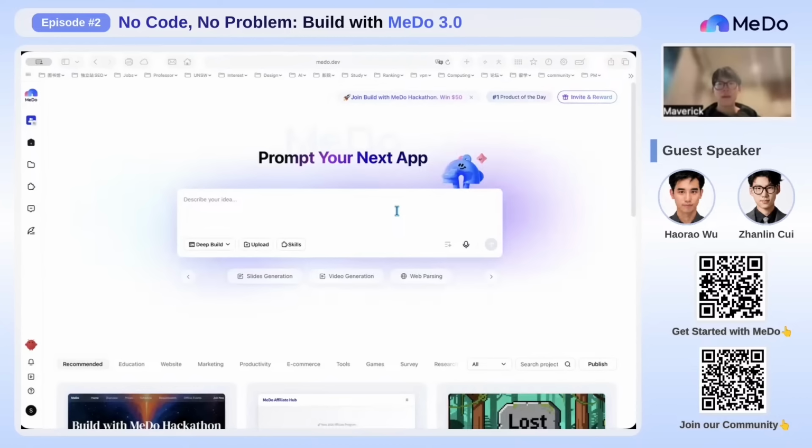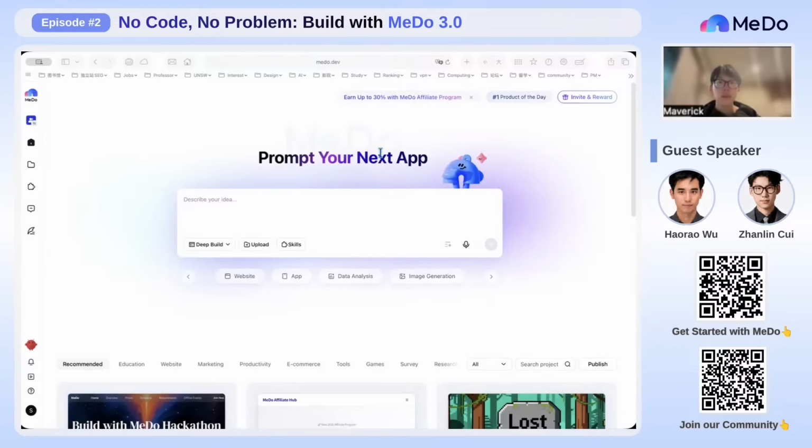I'm joining today from the other side of the world, which actually makes this a perfect example for what MeDo Enterprise is built for. Haran has already created the first version of the app. Now, instead of starting from scratch, I'll join the same project as another team member and continue improving it to V2.